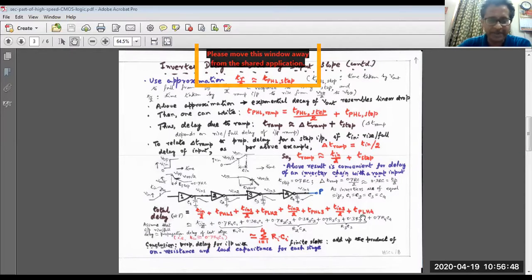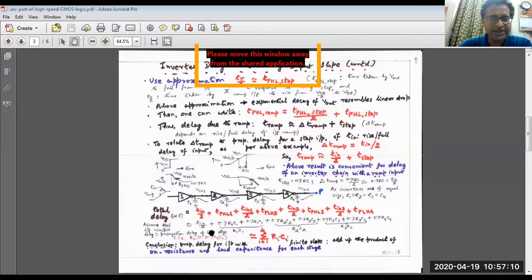Now let me tell you one thing. If the inverters are identically designed, that means the NMOS and PMOS transistor resistances are equal, then the capacitances also will be equal, though a slight difference may be there.